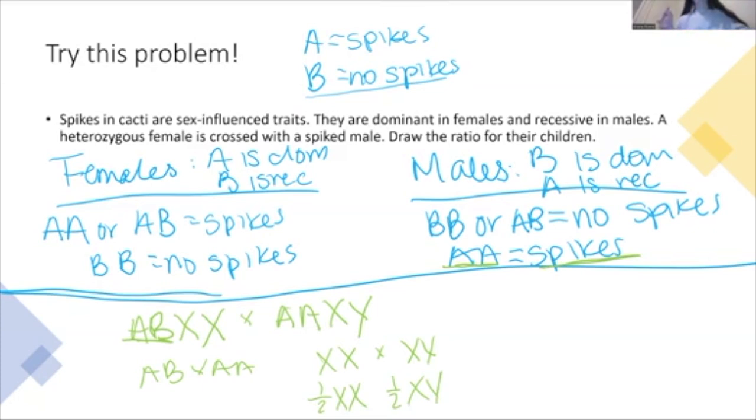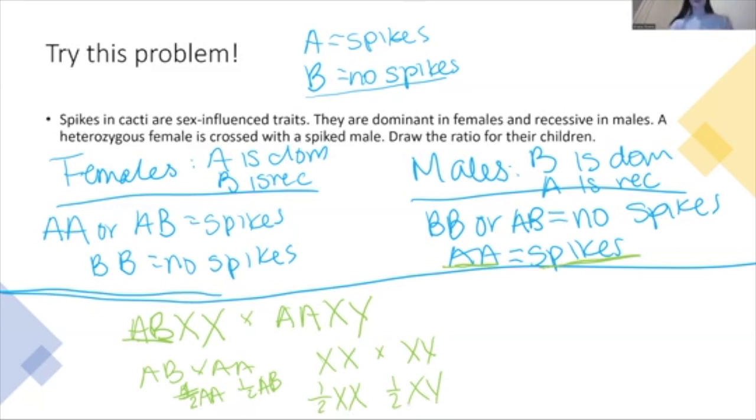If you need to draw out the squares on the side, go ahead and do that. And for my ABs and AA, half would be AA and half would be AB. Okay, great. So now we have that. What do we do now?